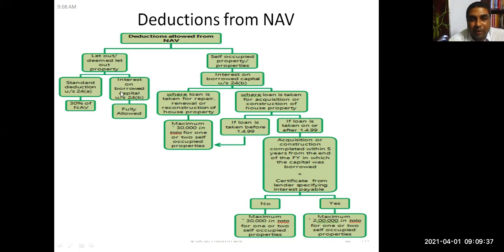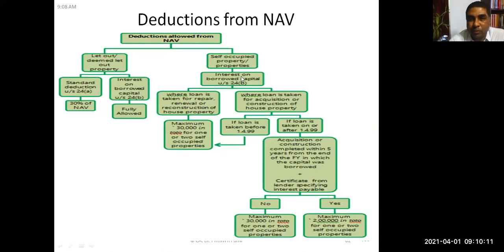Interest on borrowed capital, without any ceiling, is fully allowed in case of let out or deemed to be let out property. But as I told you earlier, in a particular year, the interest claimed under this is a maximum of 2 lakh rupees. That means if a higher amount is incurred, it can be carried forward and set off in subsequent years. Okay, this concept you need to keep in mind.